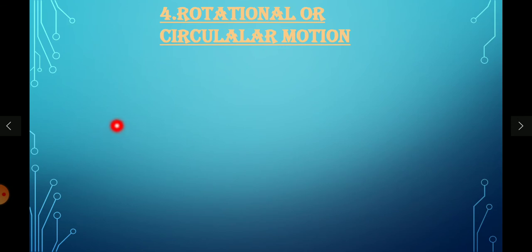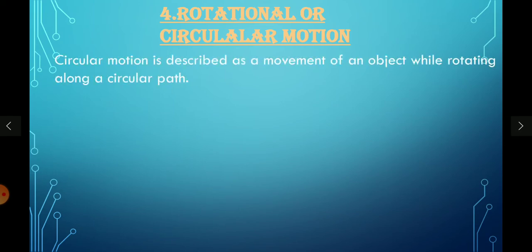Now, the fourth one is rotational motion or circular motion that we have seen in various situations in our daily life also. So, what is circular motion? A circular motion is described as a motion or movement of an object while rotating along a circular path.